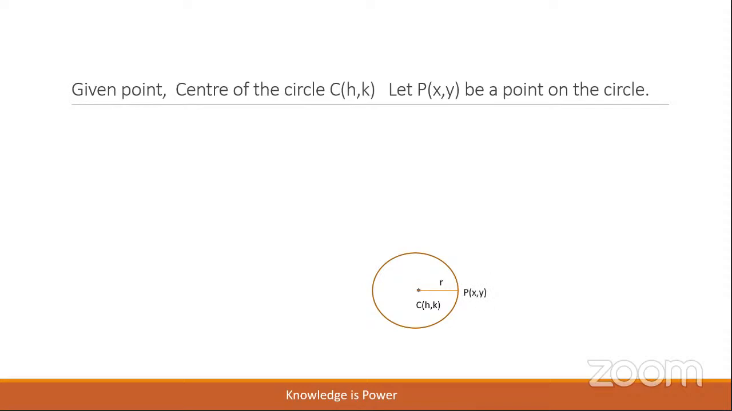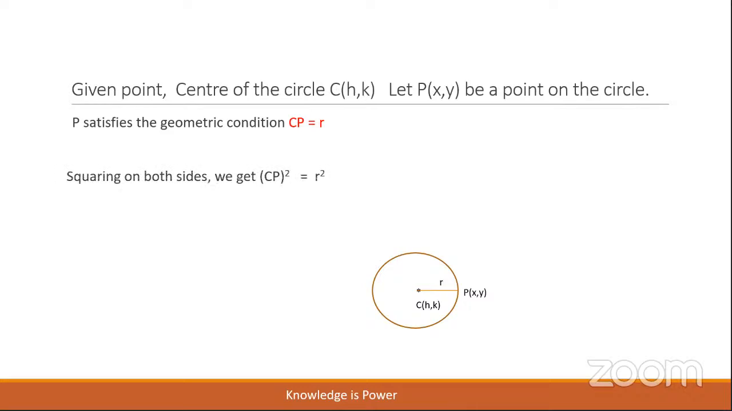Let CP be equal to r, children. CP is the radius. Let us denote the radius by small letter r. Because P is a point on the locus, P satisfies the geometric condition CP equal to r. Squaring on both sides, we get CP square is equal to r square. We know C(h, k) and P(x, y). So CP square is (x minus h) whole square plus (y minus k) whole square is equal to r square. And this is the equation of the locus of P. That is the equation of the circle whose center is (h, k) and the radius is r.